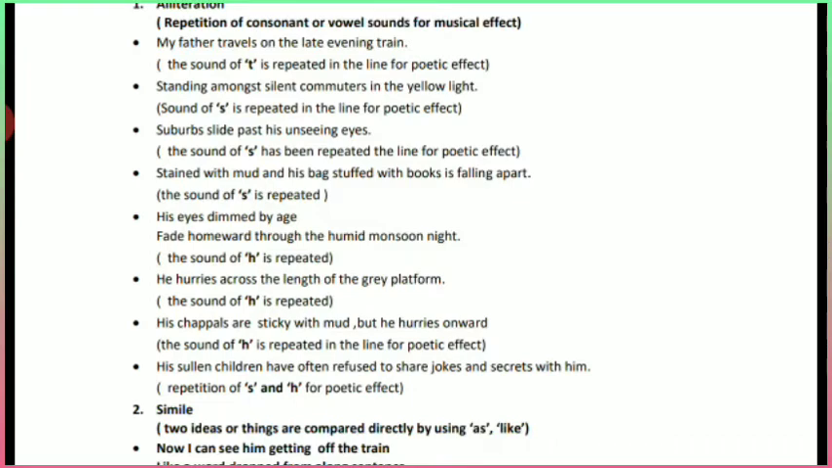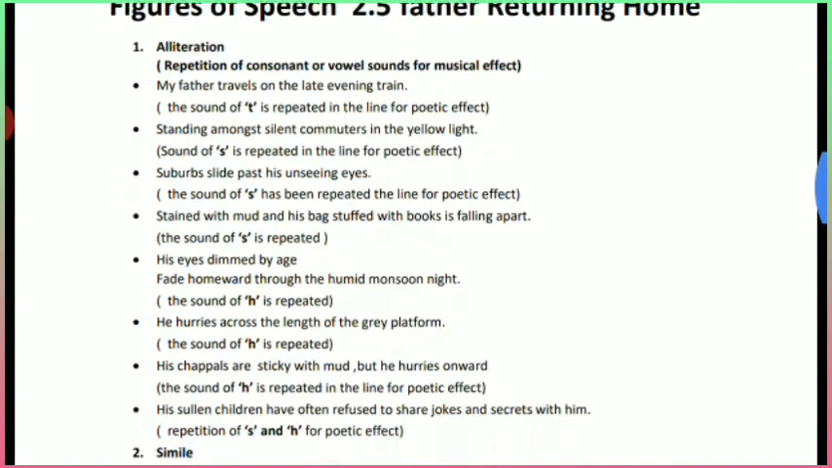His sullen children have often refused to share jokes and secrets with him. Here you will find sullen S, then share S, secrets S. So here you will find the sound of S. At the same time you will find have, his, him, H. So here the sound of H is also repeated. So when a sound of consonant or vowel is repeated, then it will be alliteration.